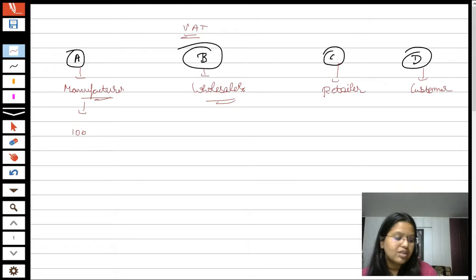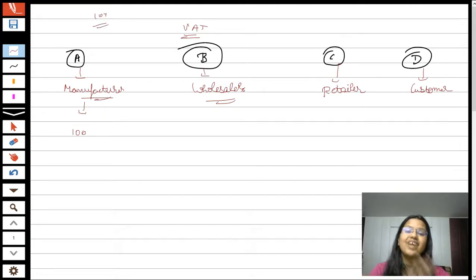Now, if on this product there is a GST rate, students, the GST rate varies from product to product. On every product there is a different kind of GST rate, which is fixed by the government. In our syllabus, we are not required to learn all the GST rates because there are lakhs of GST rates which we can't learn. So there is no need to learn the GST rates. That is why I always take an example for the GST rate, on an assumption basis.